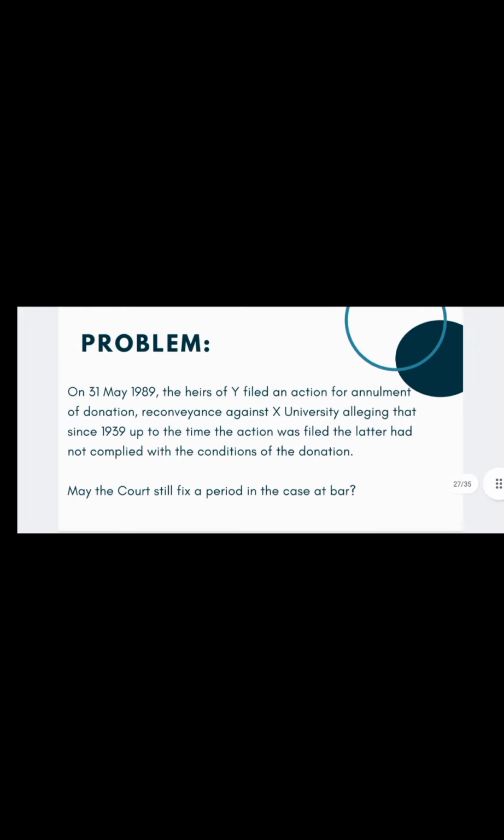On 31 May 1989, the heirs of Y filed an action for annulment of donation and reconveyance against ex-university, alleging that since 1939 up to the time the action was filed, the latter had not complied with the conditions of the donation. May the court still fix a period in the case at bar?